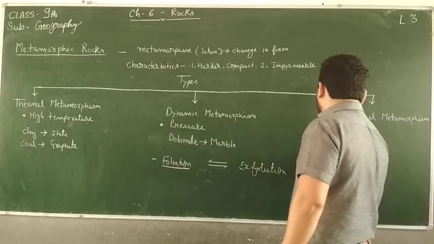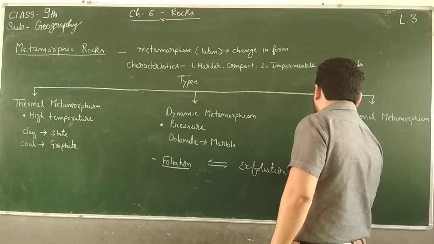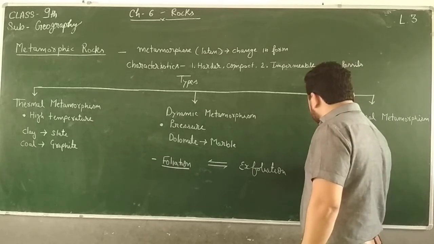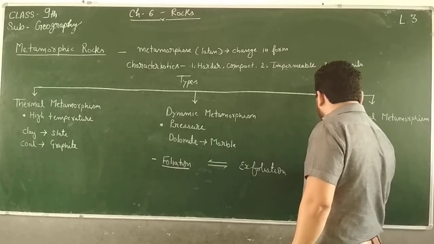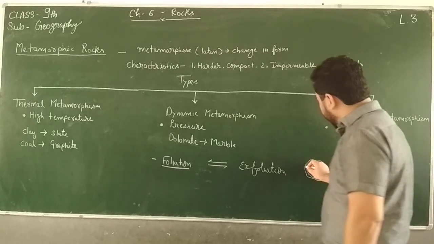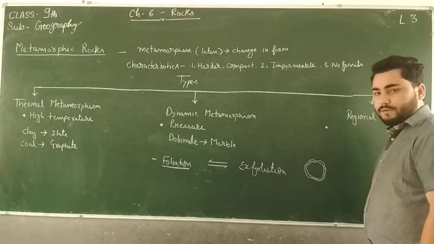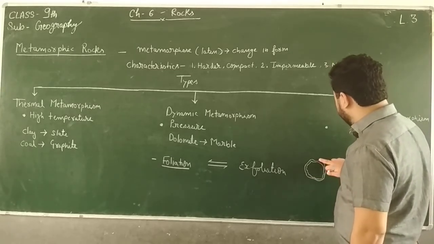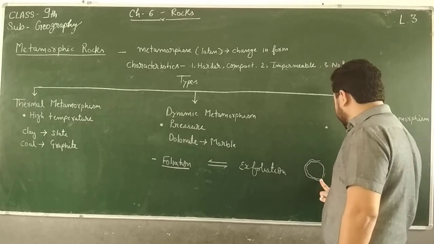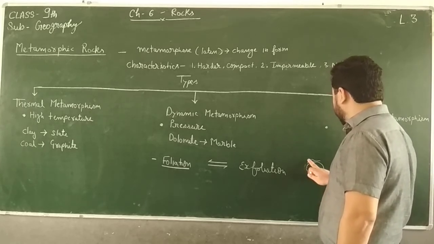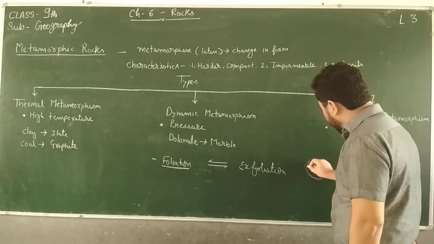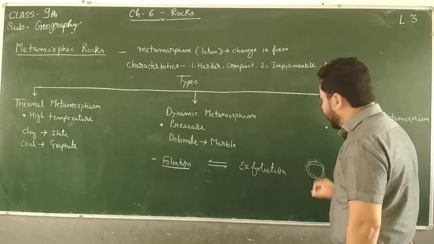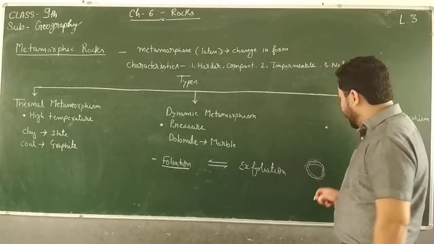When a rock is disintegrated in the form of layers, like suppose this is a rock and this one layer of rock is peeled off, and it becomes like this, then another layer is peeled off, like you peel off an onion.